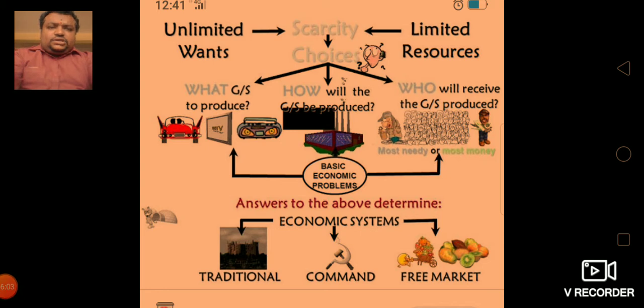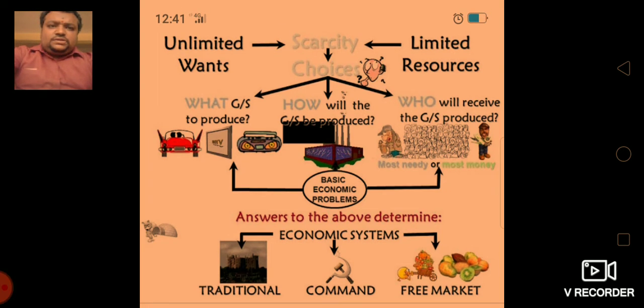You can see the picture here, unlimited wants and limited resources. Why are there limited resources? Because of unlimited wants, indirectly you can say, and you can see the population is more. We are not able to reach each and every one, so it's very difficult to produce for all.